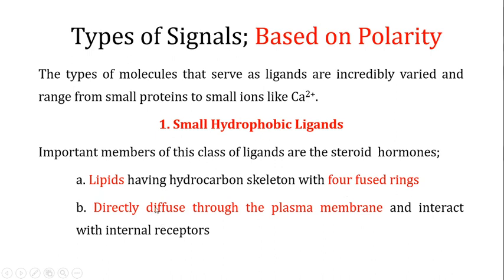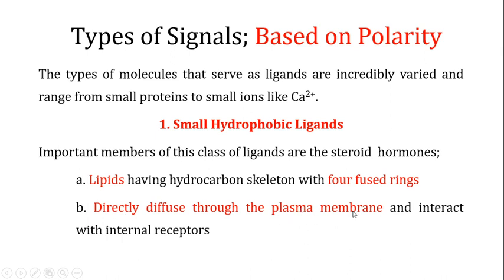These hydrophobic ligands directly diffuse through the plasma membrane and interact with internal receptors. As most of the plasma membrane is hydrophobic in nature, these hydrophobic ligands can easily diffuse through it.